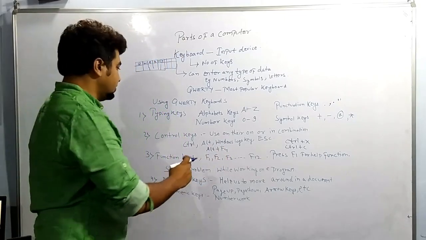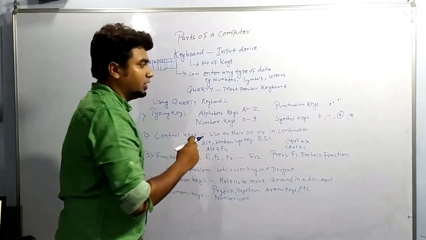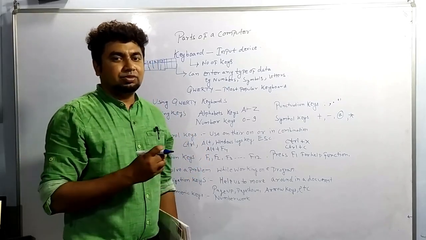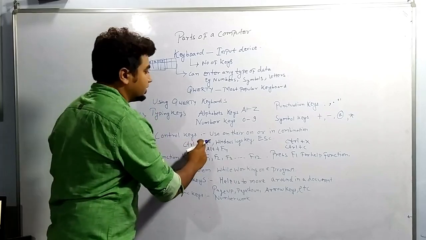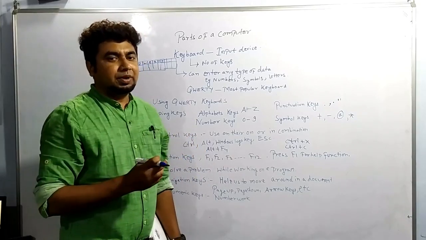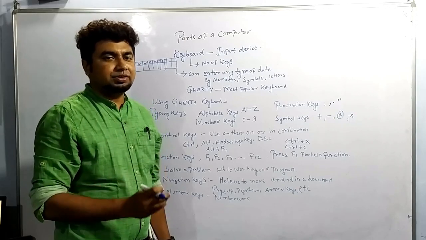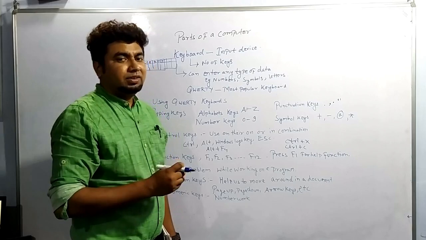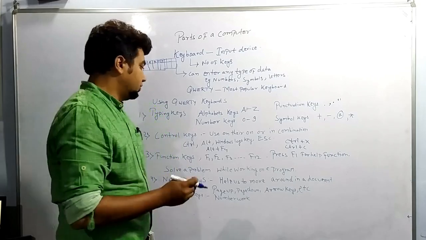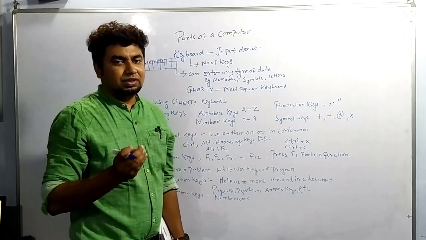Some other keys are also there, Control plus Alt plus Delete. That is known for opening the taskbar. If I am pressing it, that is also a shortcut key for opening the taskbar. Taskbar is from where we can do different types of tasks, or we can see how the task is being performed.